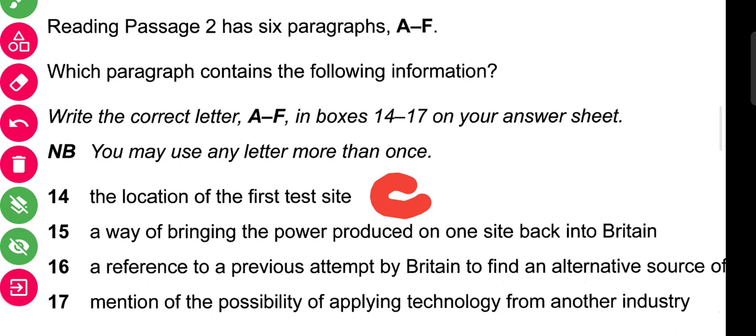Okay, number 15, what it is mentioned: a way of bringing the power produced on one site back into Britain. So something was brought back into Britain. Okay, so I will see the answer where it is mentioned that it was returned or it was reinstalled. It must be mentioned somewhere. So let's go to the paragraph and get the answer.